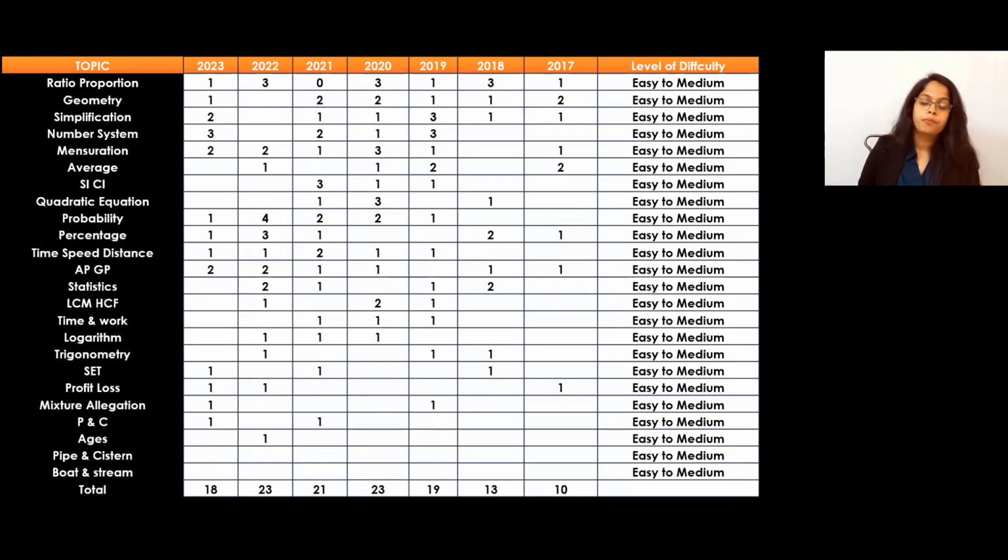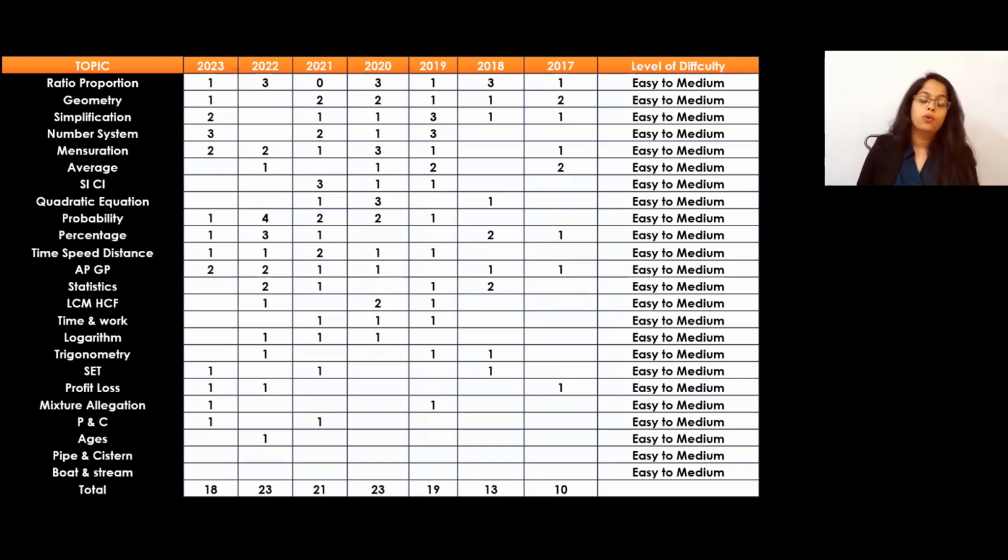Then permutation and combination, we can expect again 1 question from the permutation combination also, because that one is also important. Then from the ages, they had asked only once, but as it is a subpart of the ratio and proportion only, so we should know that if they ask, then we should be ready. So 1 question we can expect. Then pipe and cistern system and boat and stream, these are the subtopics of the time and work and the time speed distance. Mostly they haven't asked you the question, but you have to be prepared for these topics only.